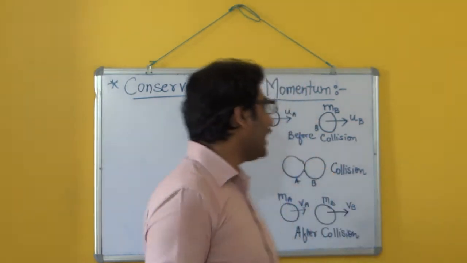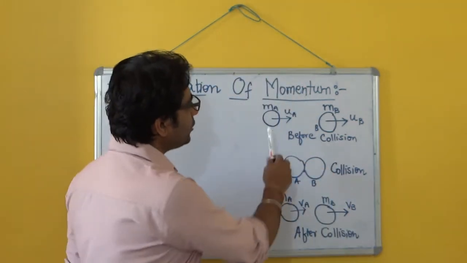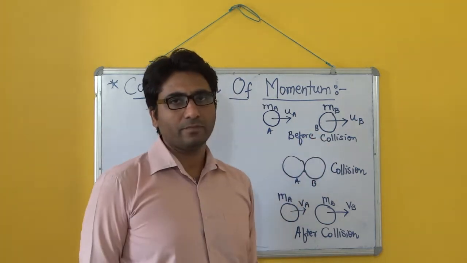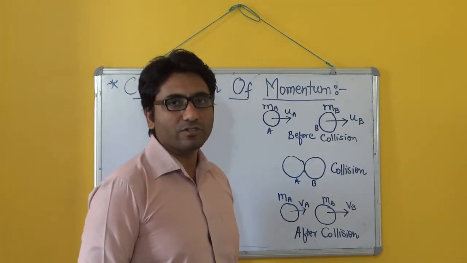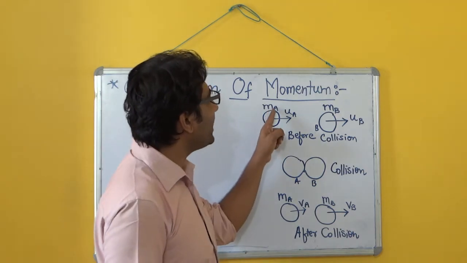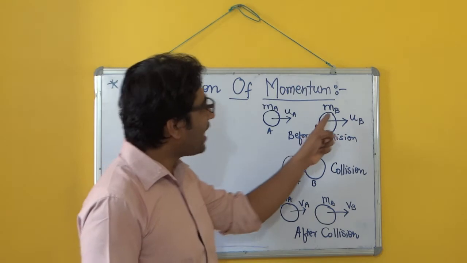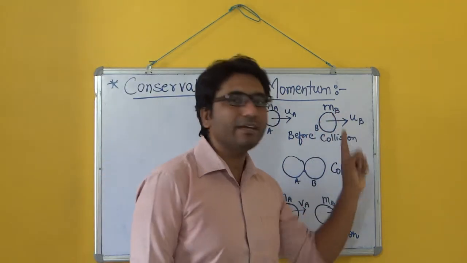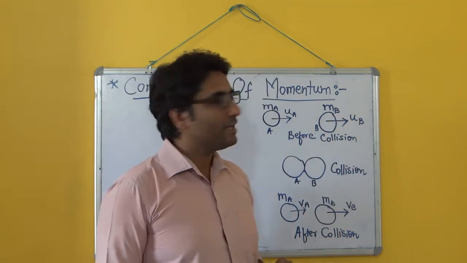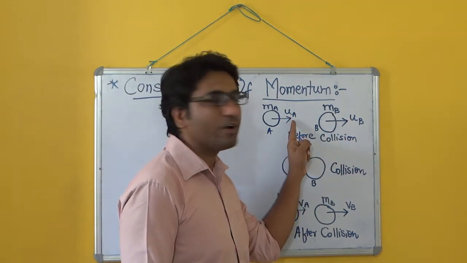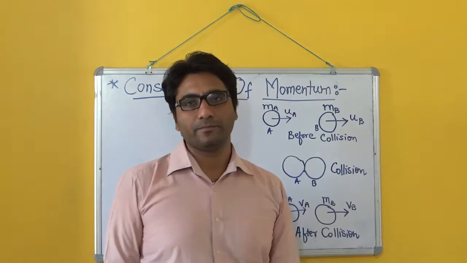Let us see that there are two bodies, body A and body B. Let us suppose that the mass of body A is given by MA and the mass of body B is given by small mb. Similarly, their initial velocities are given by UA and UB respectively.